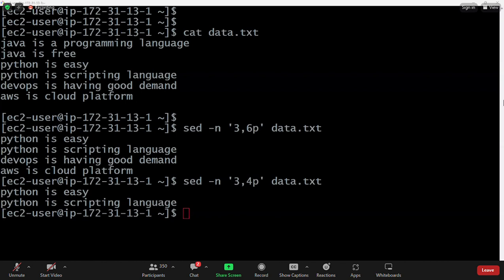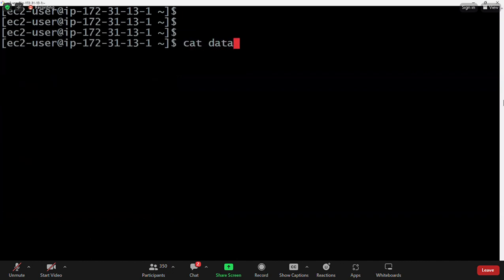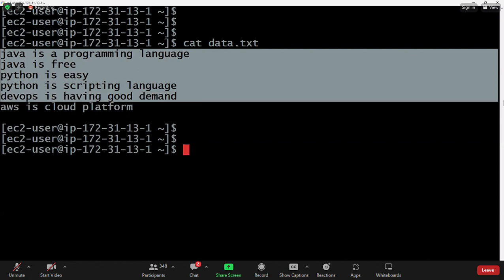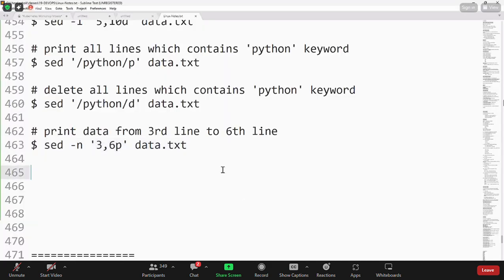Okay, now line 1, 2, 3, 4. You can check the lines which are available. Cat data.txt. Java is programming language, Java is free, Python is easy, Python is a scripting language. Now 4 lines are available, and a 5th line is also available. So insert the data before the 4th line. To insert the data before the 4th line in Linux, this is the command.